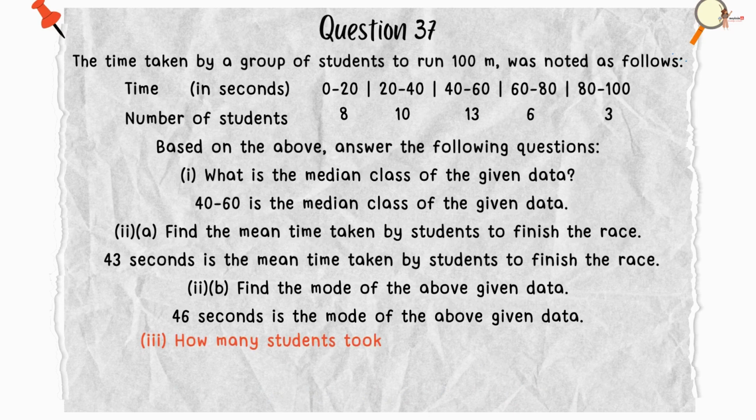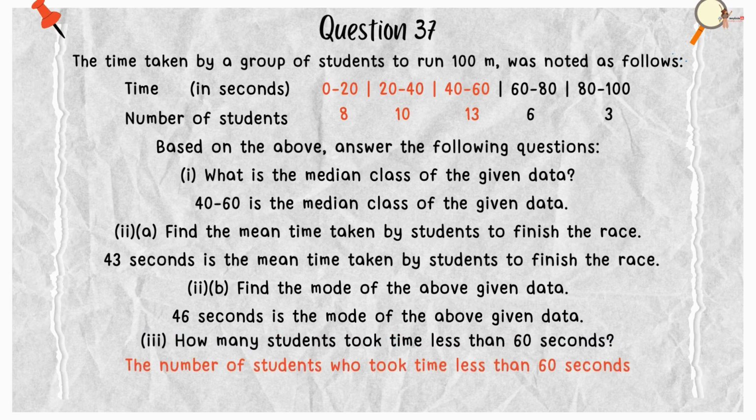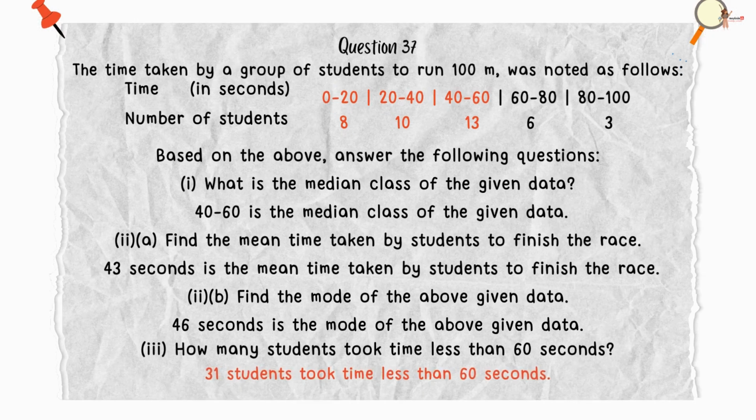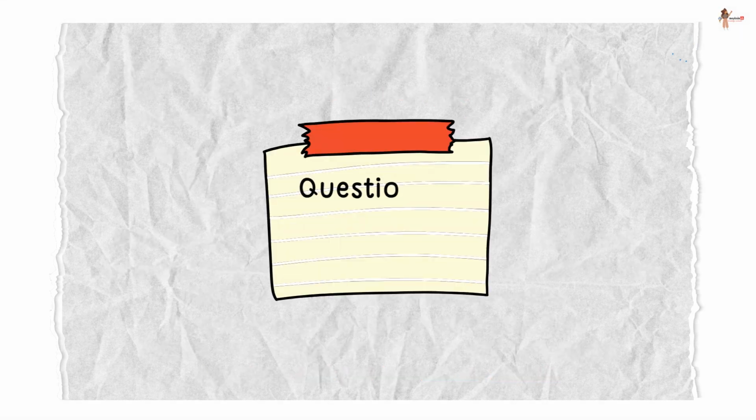The last part is how many students took time less than 60 seconds. So it will be 8 plus 10 plus 13 because all of them took time less than 60 seconds. Therefore, a total of 31 students took time less than 60.